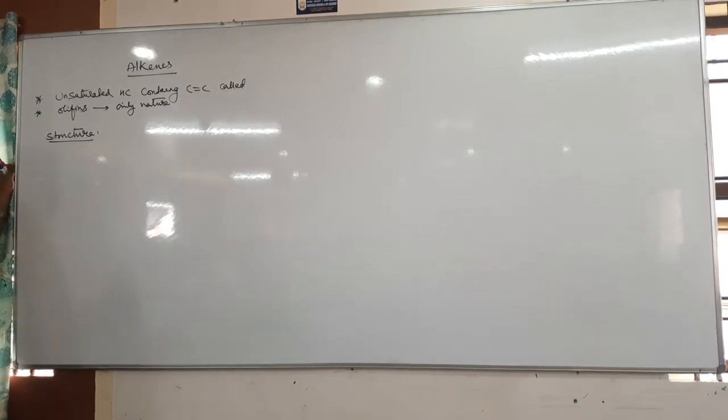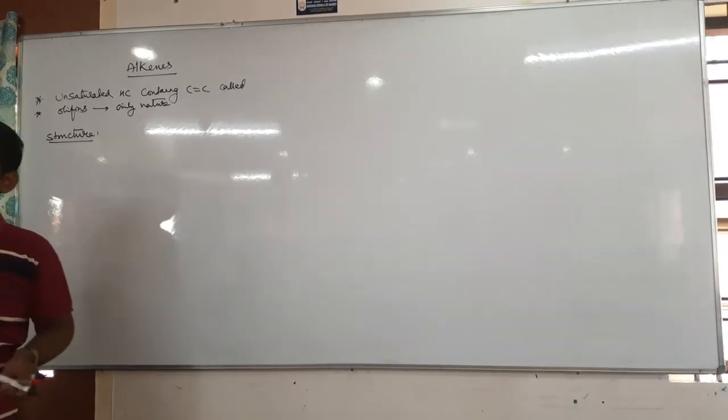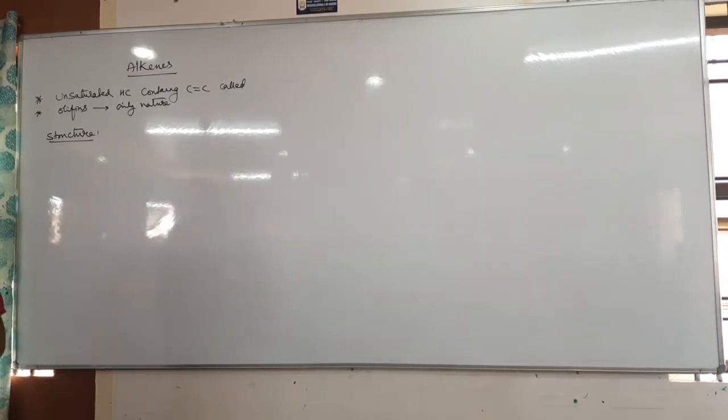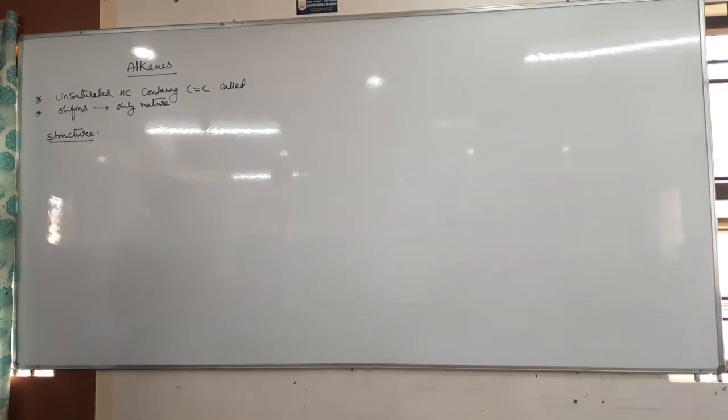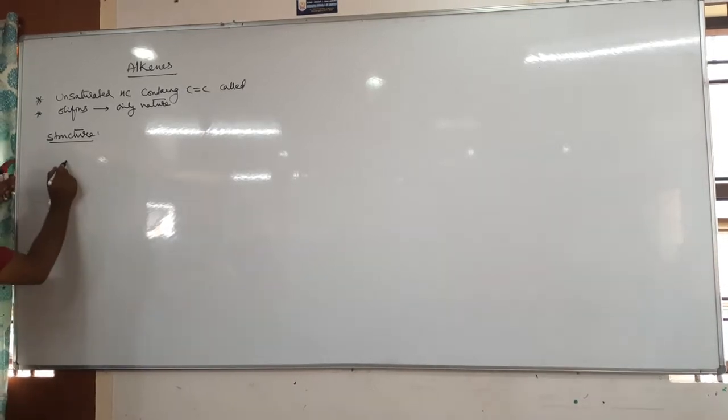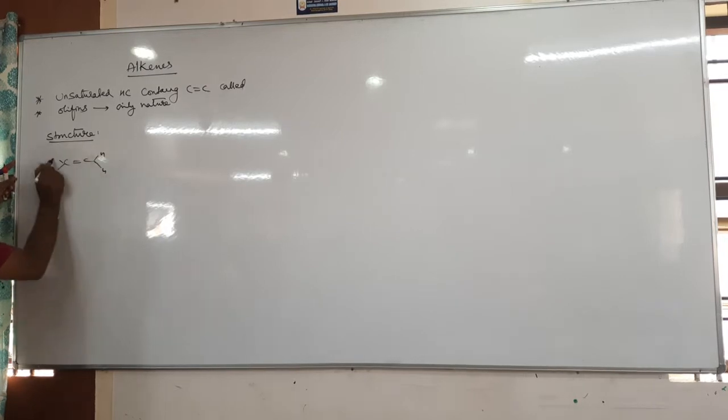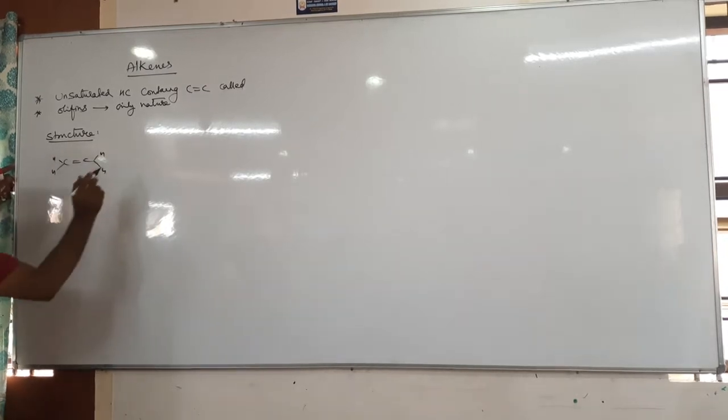Right, the structure of alkene, or structure of any chemical compound, depends on one, hybridization, two, lone pairs and bond pairs. So for example, let us take the simplest alkene, ethene. Tell me, in alkene each carbon atom undergoes which hybridization?